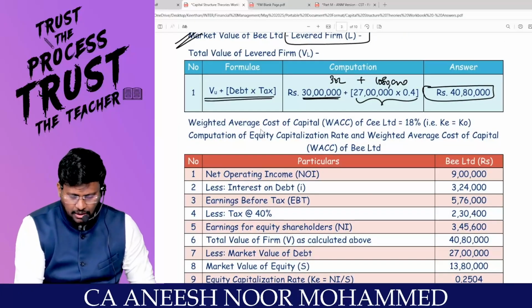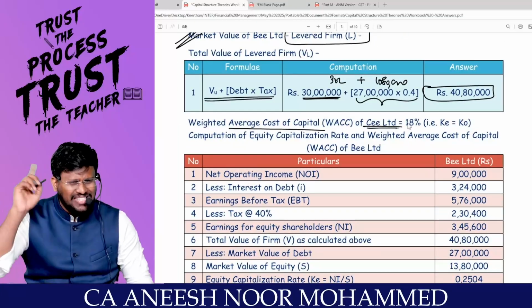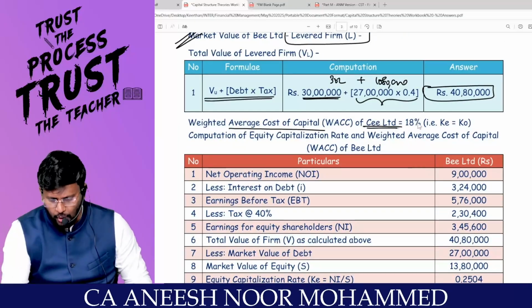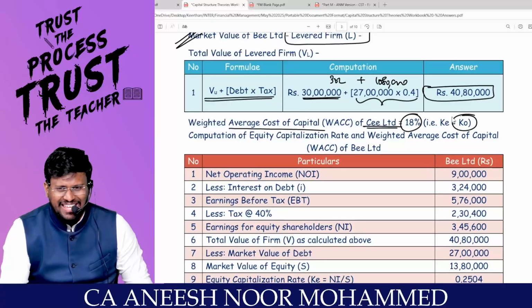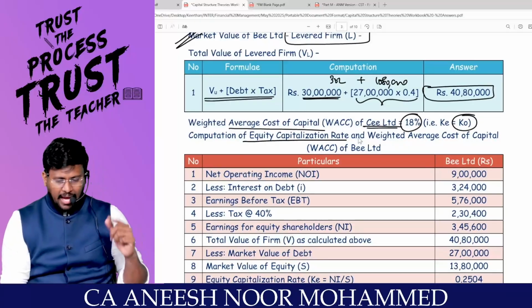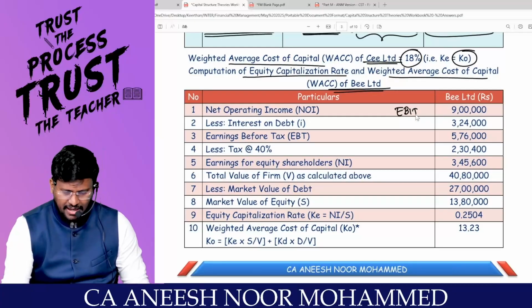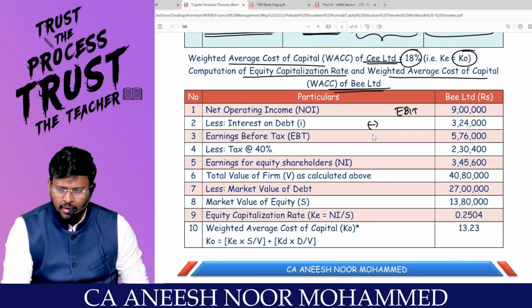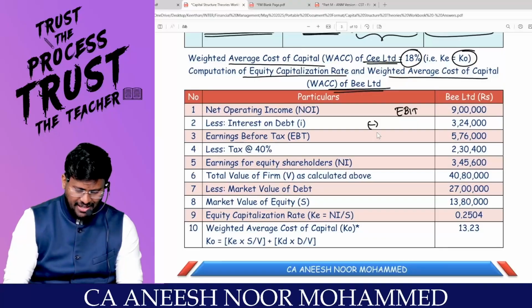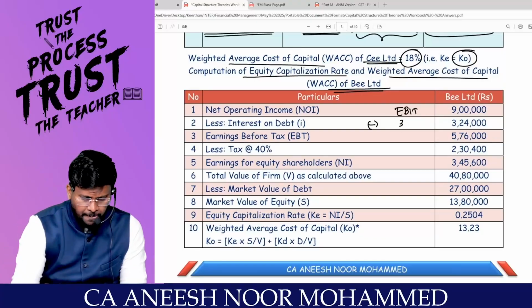Now the WACC, weighted average cost of capital, of C Limited, the unlevered firm. The WACC is 18%, because KE is equal to KO. Now I am going to calculate the KE and the KO. What is the EBIT of the levered firm? 9 lakhs, less interest. Is there any debt in the capital structure? Yes, sir, debt of 27 lakhs, and 12% interest on 27 lakhs comes to 3,24,000.